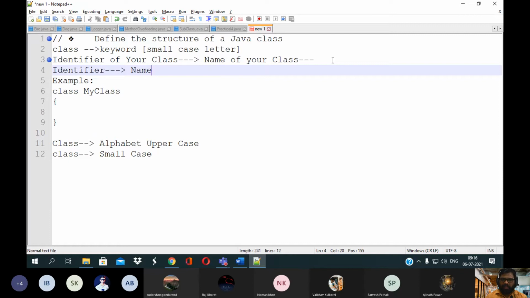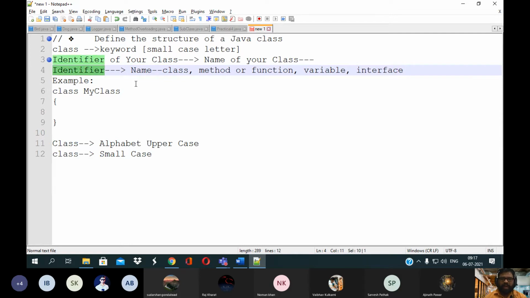The name given to your class, to your method, and a method is nothing but your function, or interface. Whatever name you give to your class, method, function, variable, or interface, likewise.